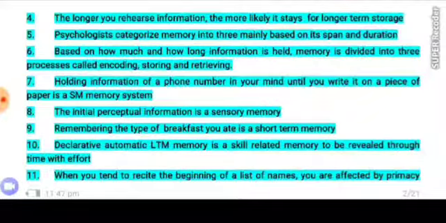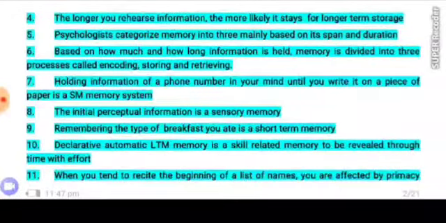Number 6. Based on how much and how long information is held, memory is divided into three processes called encoding, storing, and retrieving.